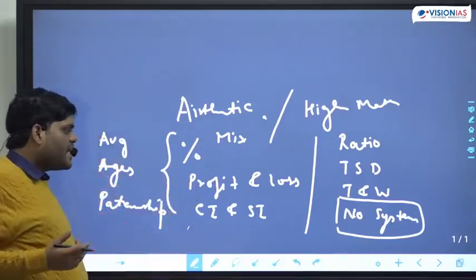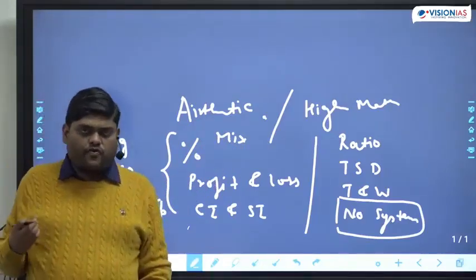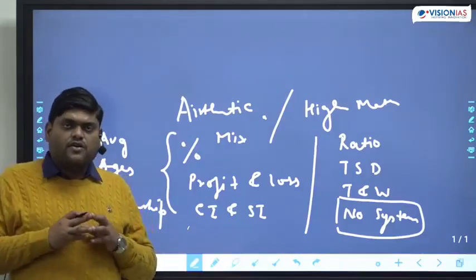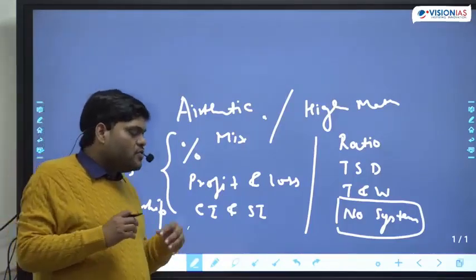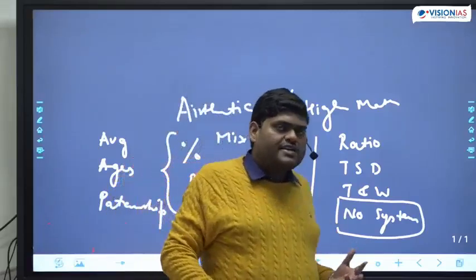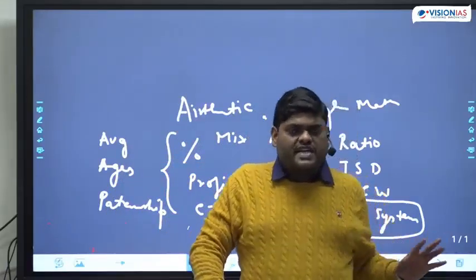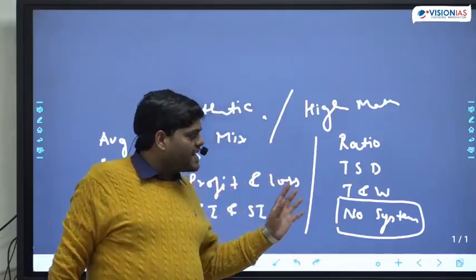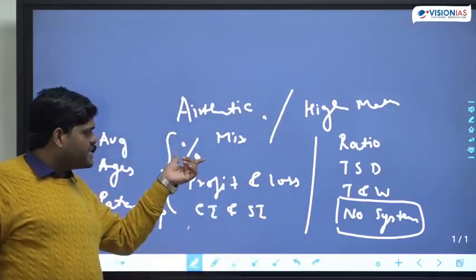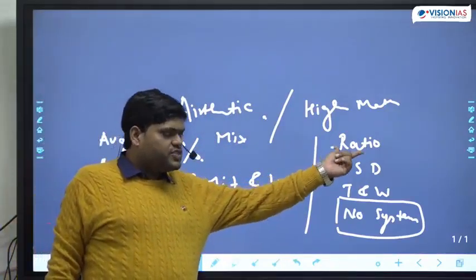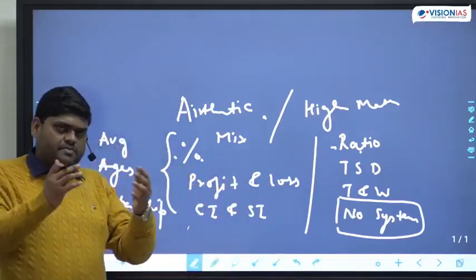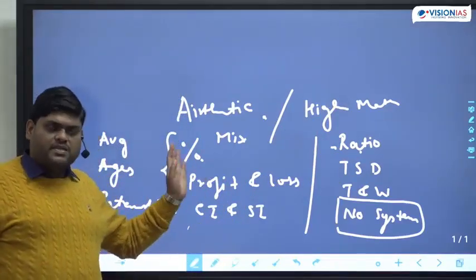So these topics are there which we will cover one by one. We will start with a very basic topic, percentage, because if you talk about the whole of arithmetic, there's a very clear indication in maths. Whole arithmetic can be dealt with either with the help of percentage or with the help of ratio, sometimes with the help of mixture or allegation also, but that's a bit higher thing. We will deal with only percentage and ratio.